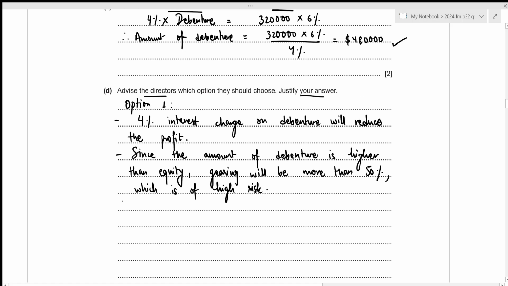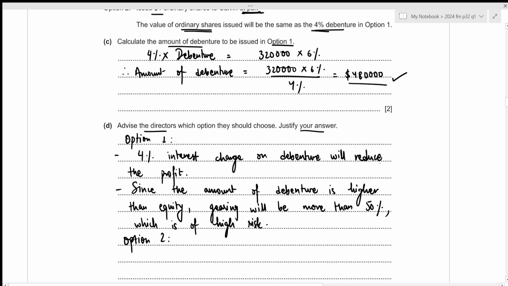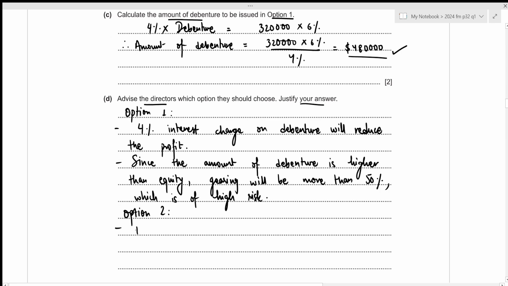Now, we will move towards option 2. So option 2 is where we issue $1 ordinary shares to Calvin at par, and we know that the value of ordinary shares to be issued will be the same as 4% debenture. So the value of ordinary shares issued will be 480,000. So the first thing we can write down is that there will be no change in our gearing ratio. So no change in gearing. It will still remain 0% since there is no other non-current liability for X Limited.